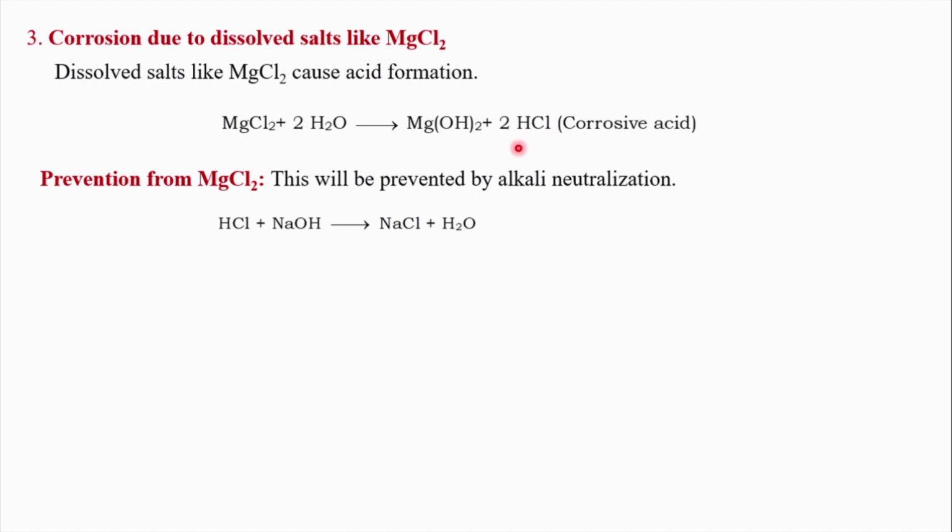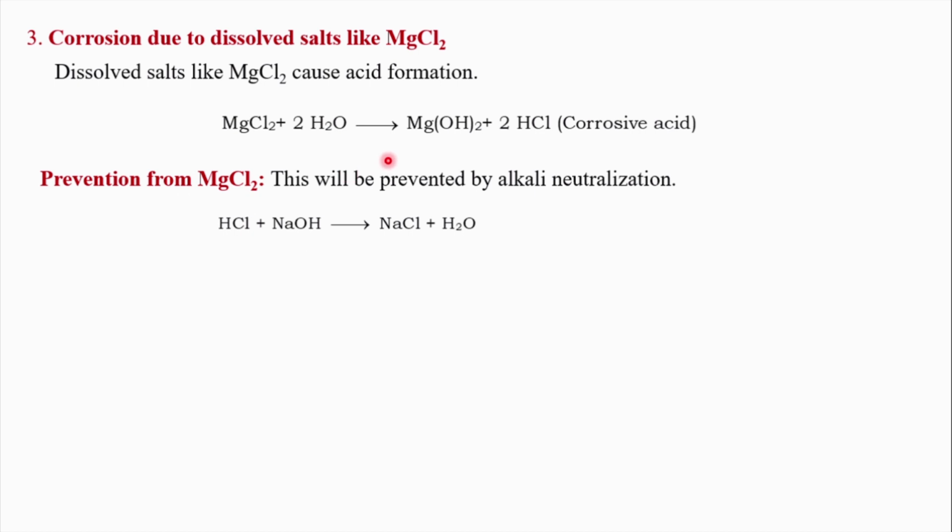So how to overcome this? It is by a simple neutralization reaction. By checking the quality of the water and confirming whether HCl is formed, a calculated amount of NaOH is immediately added so that the problem of magnesium chloride is avoided.